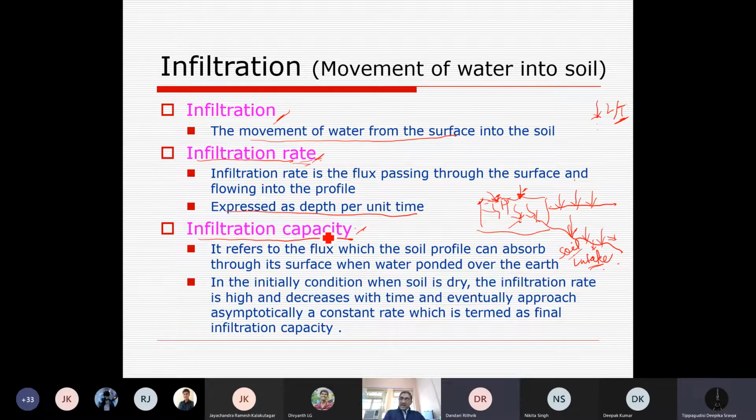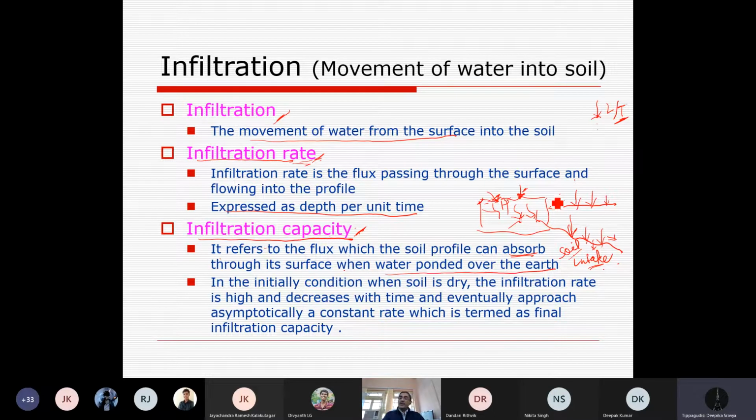Okay. So sir, that is also called infiltration capacity. Once it's a capacity, there is only a little difference of setting. So infiltration capacity refers to the flux which the soil profile can absorb through its surface when water is ponded over the earth.